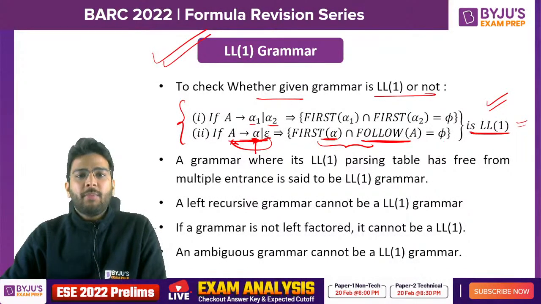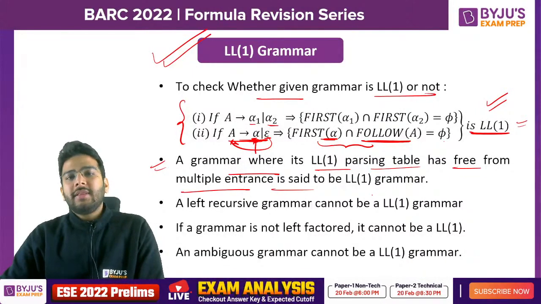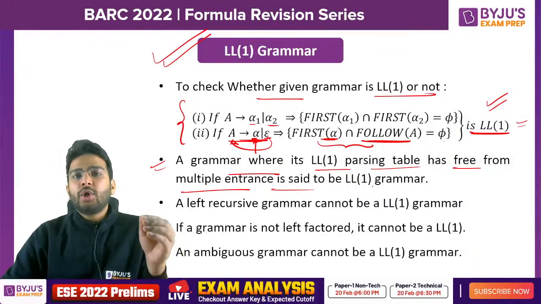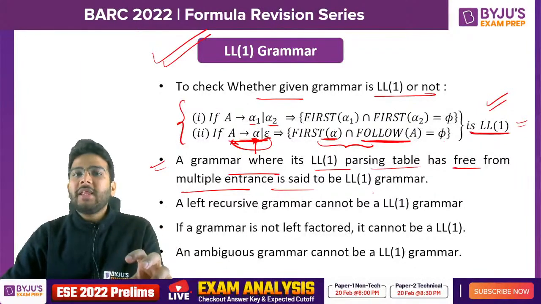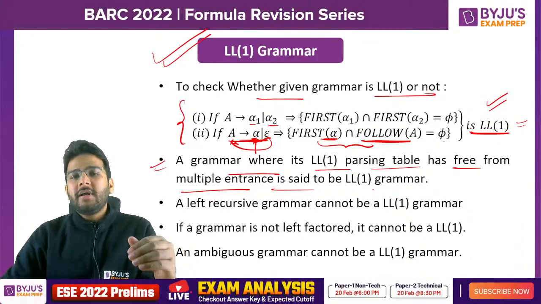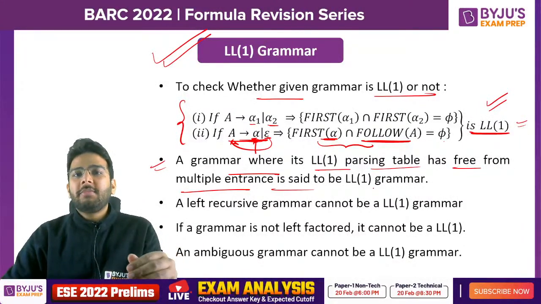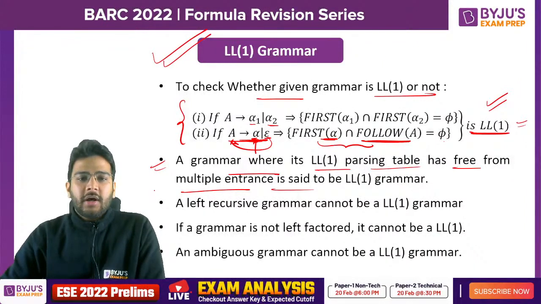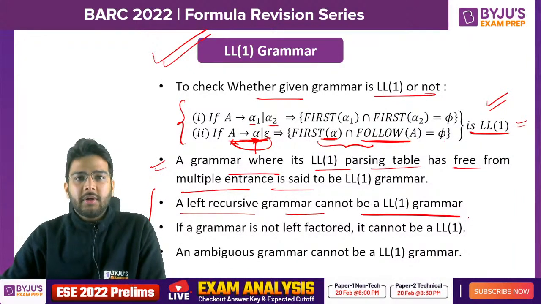Now we have some important points here. For a grammar that is LL1, the parsing table is free from multiple entries. That means if a grammar is not LL1, you will have multiple productions present in a single cell if you make the table. But if it is LL1, there will be no multiple productions in a single cell. Now these three are very important points. A left recursive grammar cannot be an LL1 grammar.